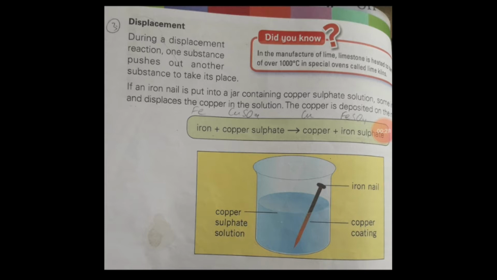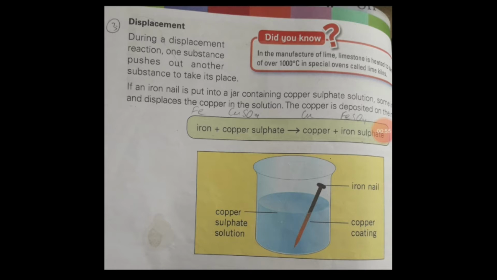So I would like you all to open page 76 of your science book. During a displacement reaction, one substance pushes out another substance to take its place. If an iron nail is put into a jar containing copper sulfate solution, some iron dissolves and displaces the copper in the solution. The copper is deposited on the nail. Iron plus copper sulfate equals copper plus iron sulfate.